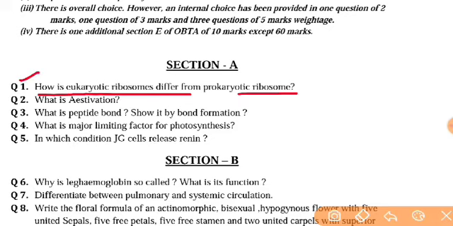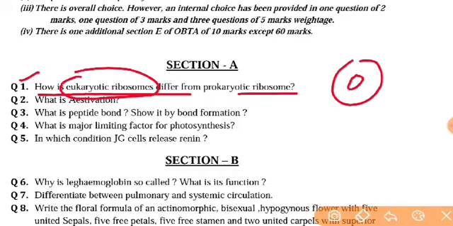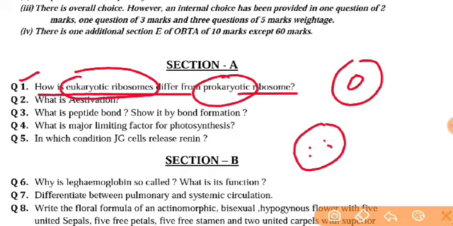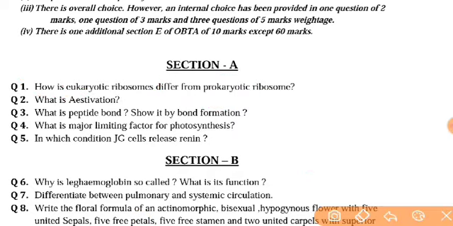As you all know, higher animals as well as plants, whether unicellular or multicellular, have a clear-cut nucleus in eukaryotes, and organisms without a nuclear membrane fall in the prokaryotic group, such as bacteria and many mycoplasma. Here only the ribosomes are asked in the question.